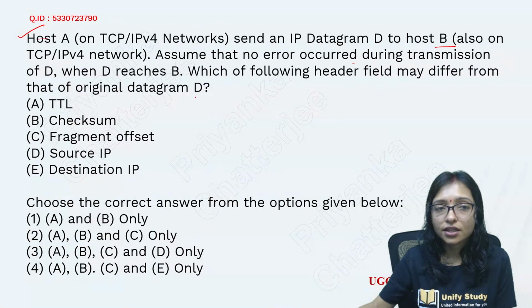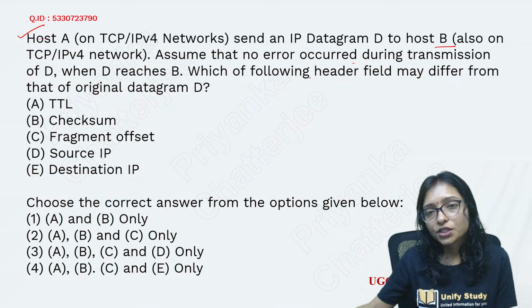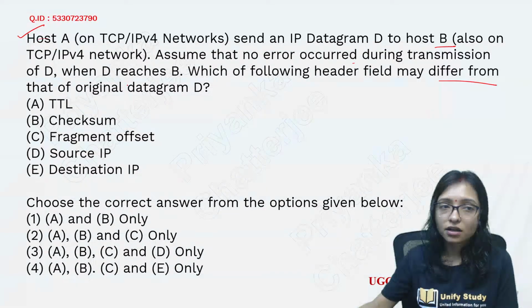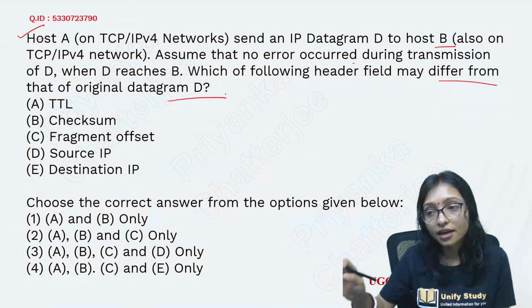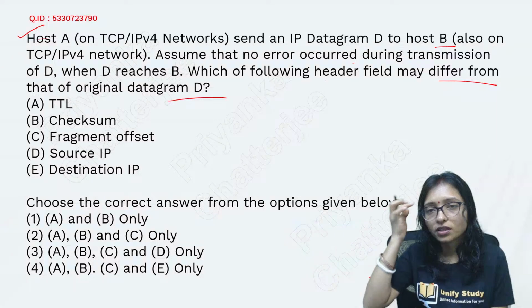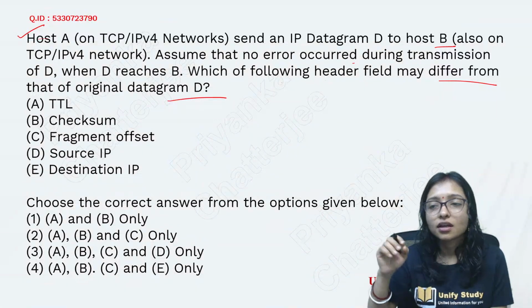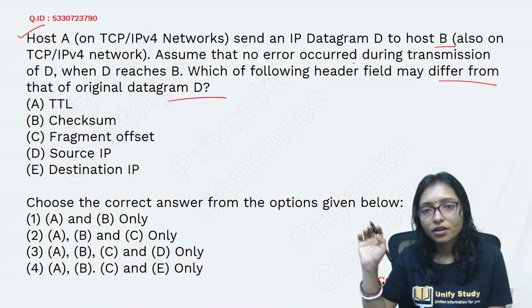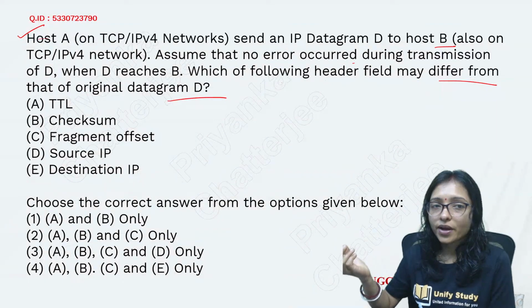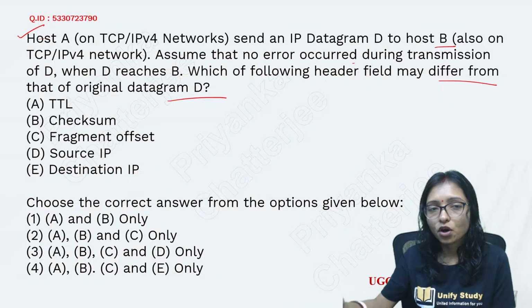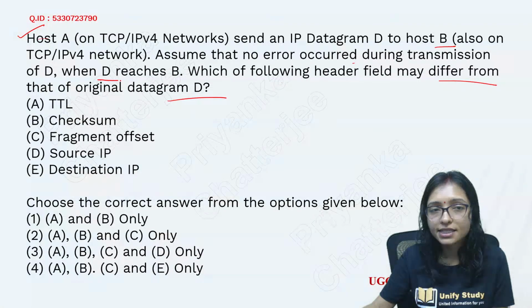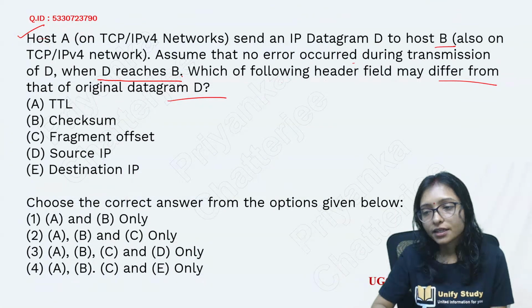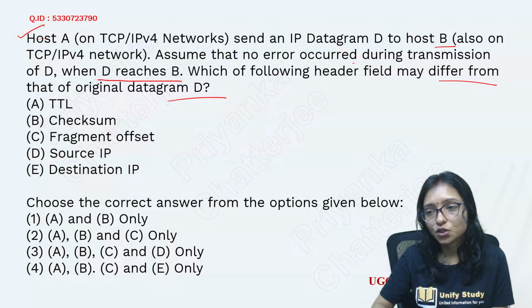Now it is asking which of the following header fields may differ from the original datagram in this situation. A situation based question. The situation is given to you where the transmission is going on from D. When D reaches B, what will be the possible situation?